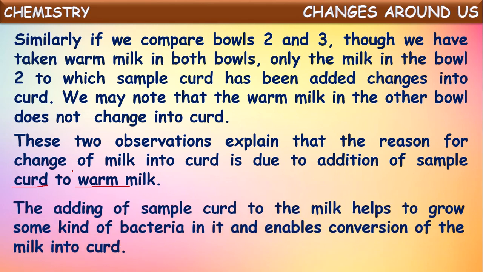The addition of a sample of curd into the milk helps to grow some kind of bacteria in it and enables conversion of the milk into curd. So this is the way the process of conversion of milk into curd happens. These 2 are the conditions required.